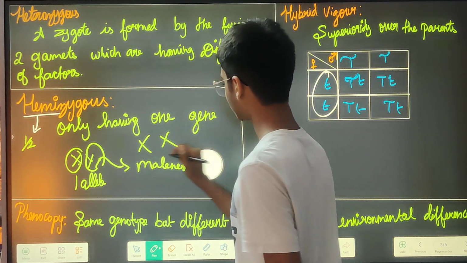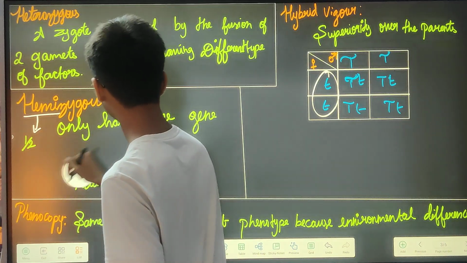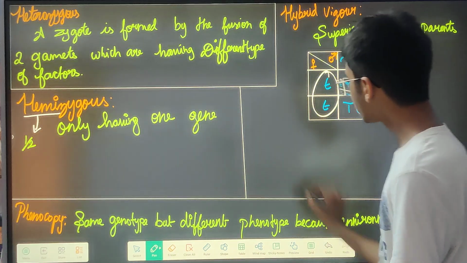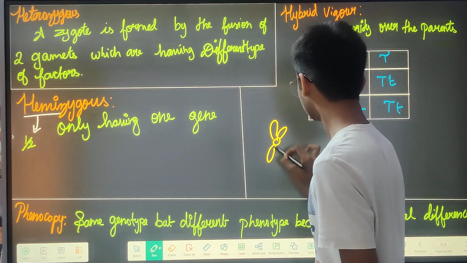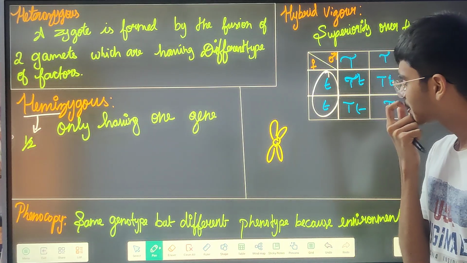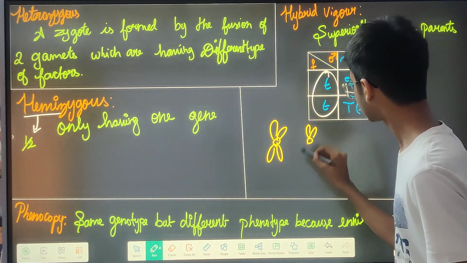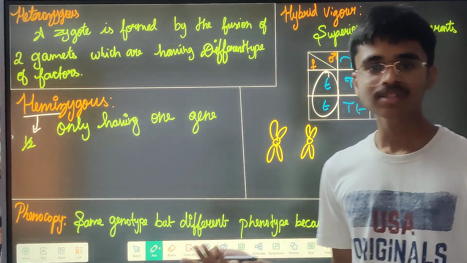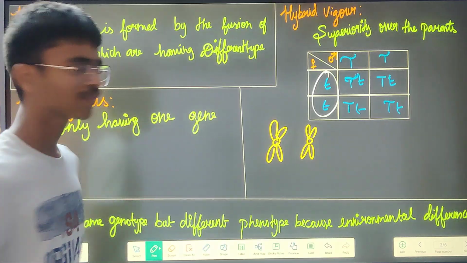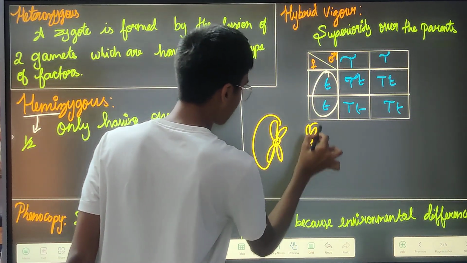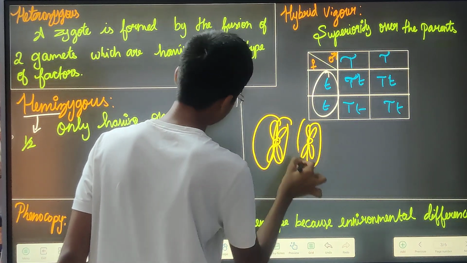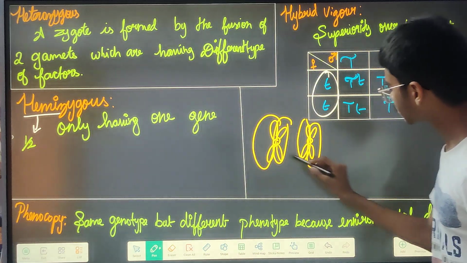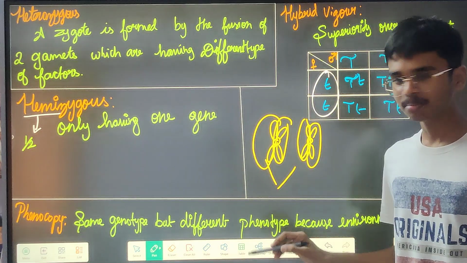I still have to explain hemizygous further. One thing I have to say, that is chromosomes. Generally we say this is a chromosome, right? Now we have another chromosome. We all have studied in cell division that this half and this half will combine, that means half of the chromosome will be combining, isn't it? So when they combine, they will be like this.